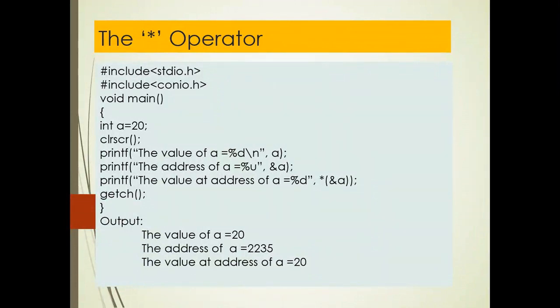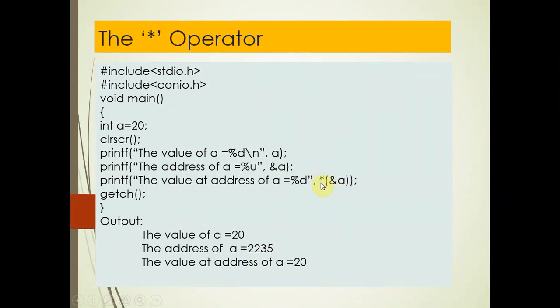And you just see the last statement, that is printf the value at address of a is equals to %d. Here you have to print a normal integer, so I have again taken the format specifier as %d. So comma, asterisk, and in brackets ampersand a. You have seen that with the help of the previous statement, it will print the address of variable a. But when you execute this statement, what will it print?